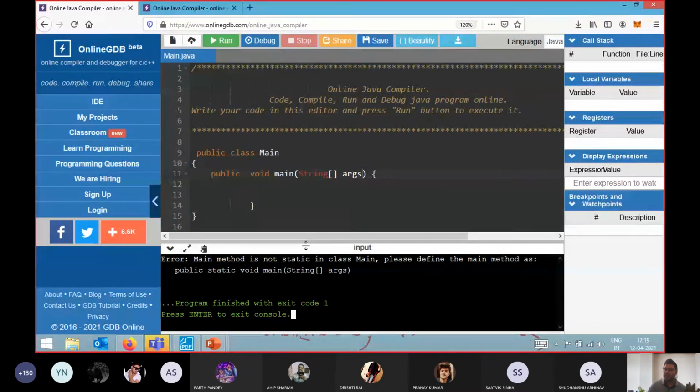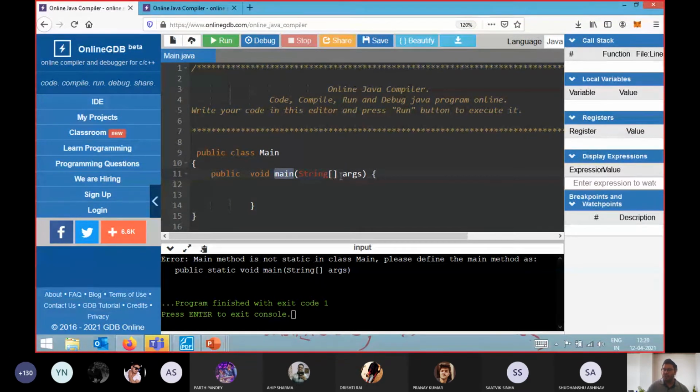Now always remember this point: this error is a runtime error. It is not a compile time error. Why is this not a compile time error? Because according to our compiler, this syntax is correct, and the way we have created a method is again correct. No issue at all, everything is fine.